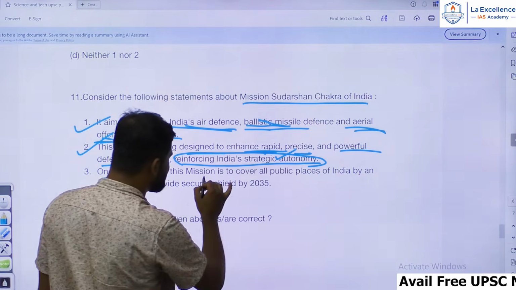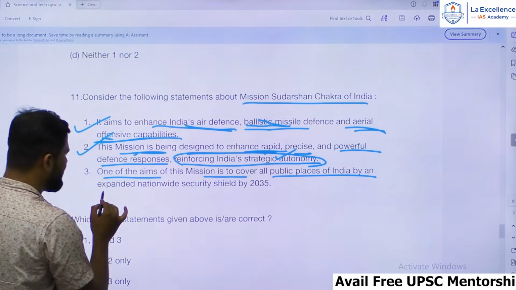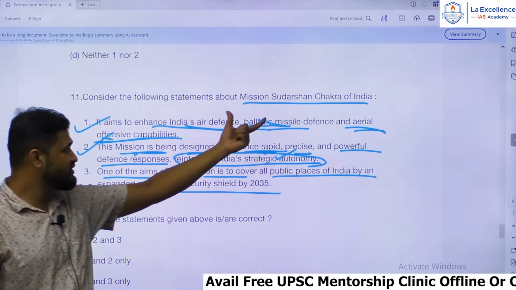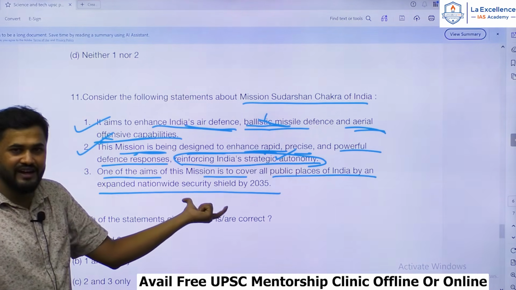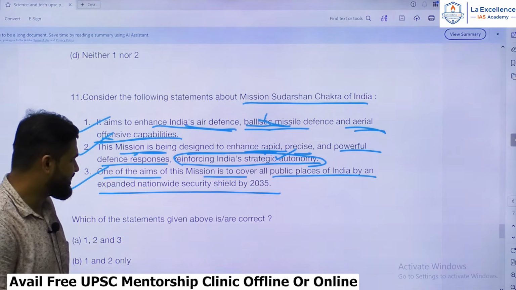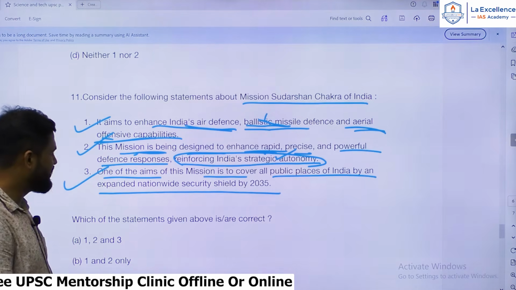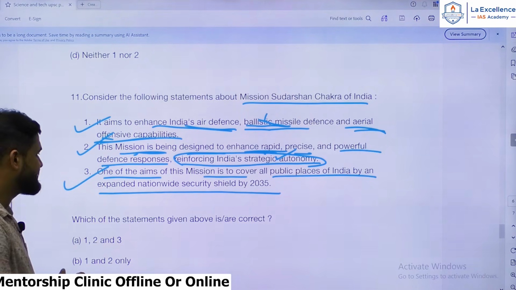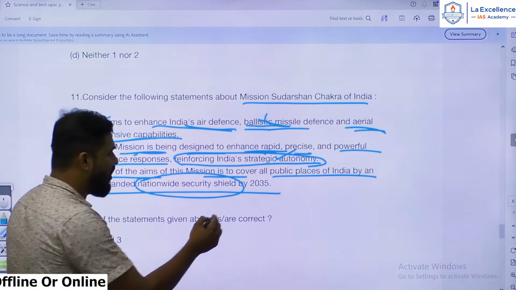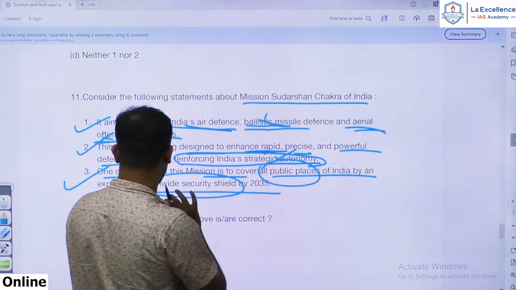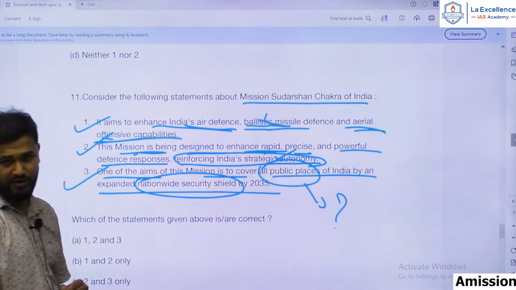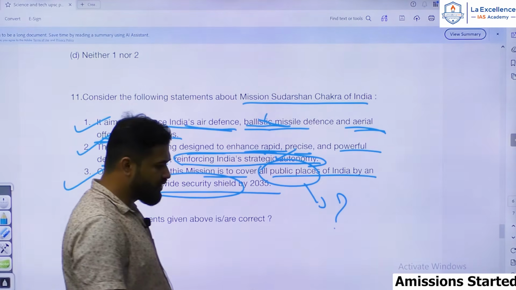One of the aims of this mission is to cover all public places of India when expanded, a nationwide security shield by 2025. Once you go through Mission Sudarshana Chakra, that had been highlighted. This is the highlight point of Mission Sudarshana Chakra. The ultimate goal is by 2035 to provide that nationwide security shield covering all public places. Here one part of this can be questionable, that is all public places. Can it include all public places?